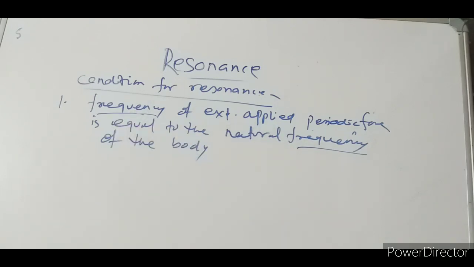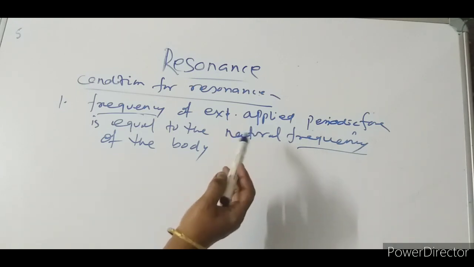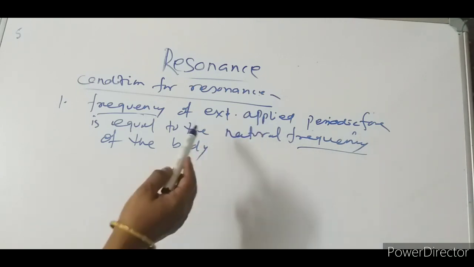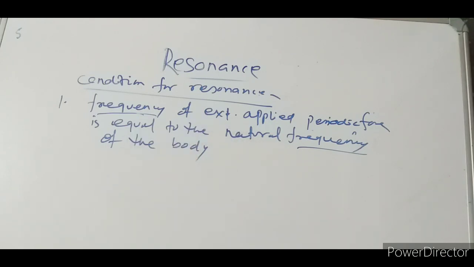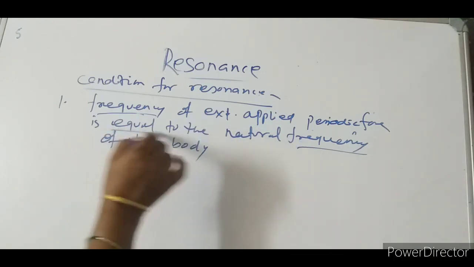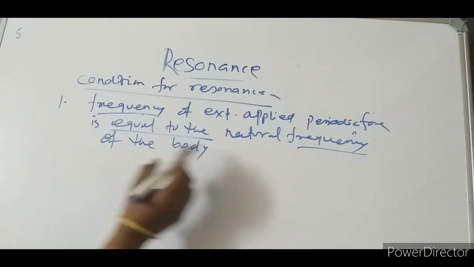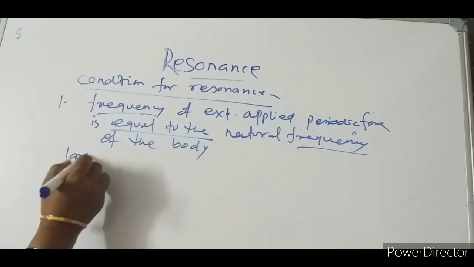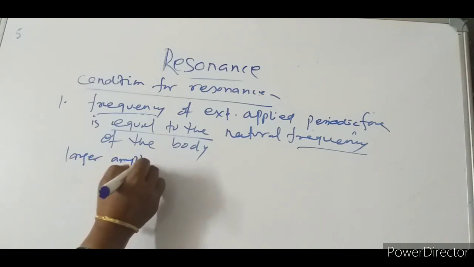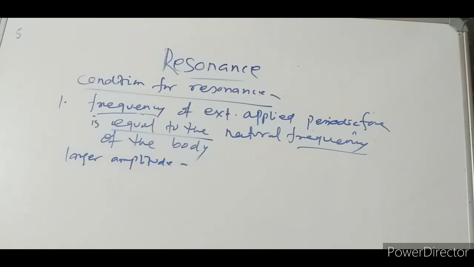So resonance occurs when the applied periodic force vibrates the body, and the frequency of the applied periodic force is equal to the natural frequency of the body, and the body will vibrate with larger amplitude. This is most important: vibrate with larger amplitude.